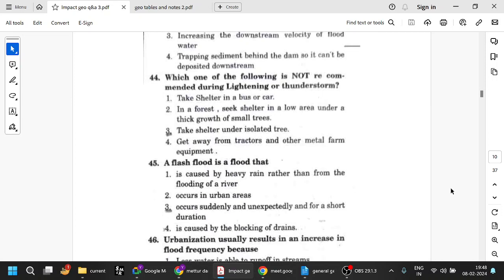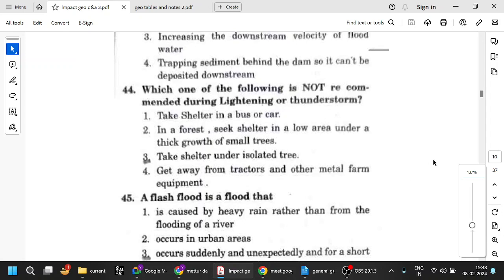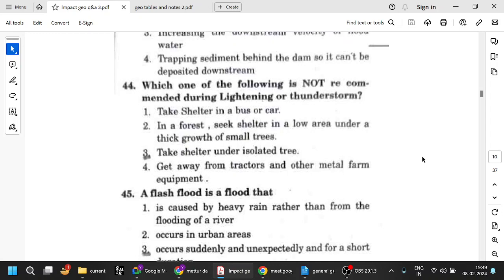Anyway, 44. Which one of the following is not recommended during lightning or thunderstorm? Taking shelter in a bus or car is fine because the lightning won't come inside, it will go directly into the ground. In a forest, seek shelter in a low area under a thick growth of small trees, fine. And get away from tractors and other metal equipment because they will attract the lightning. Taking shelter under an isolated tree is not advisable because, as we can see frequently in the news, trees get hit by lightning.